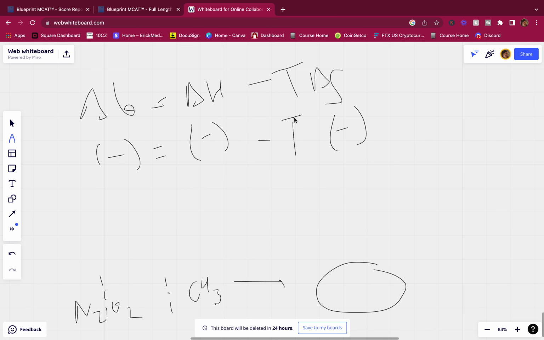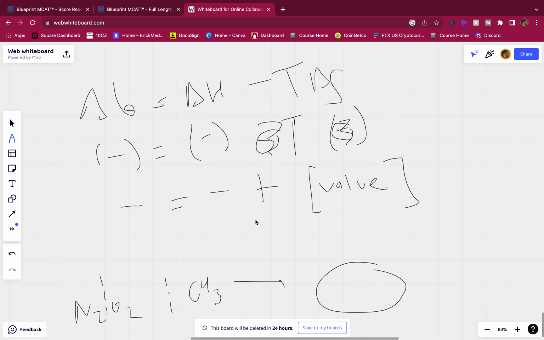Does this T have to be a high number or a low number to make this spontaneous? Let's find out. We have a negative here, and a double negative here, so these are going to cancel out and become positive. And then we have a T value, should it be high or low, and it's going to be equal to something spontaneous.